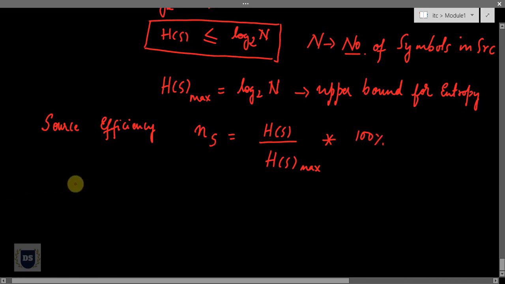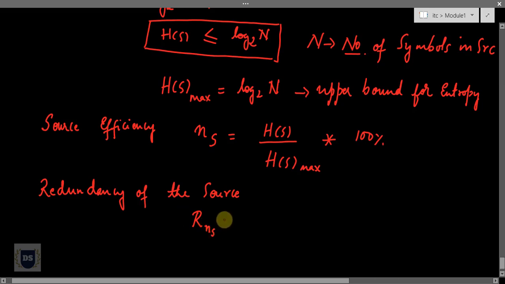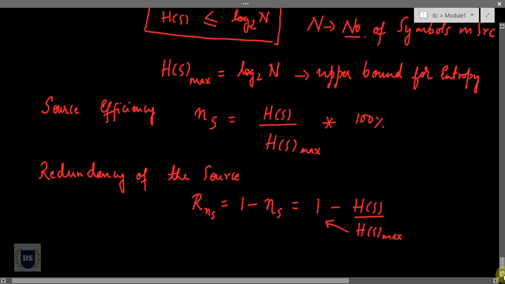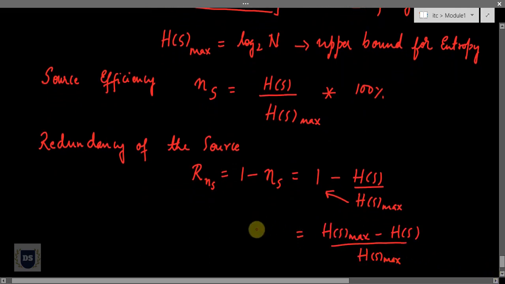In a similar way, we can define one more quantity called the redundancy of the source, mathematically given as capital R subscript s. This is in turn equal to 1 minus eta s, where eta s is the source efficiency. So if I substitute the value for source efficiency, I'll get 1 minus h of s divided by h of s max. And if I take the LCM over here, I'll have this expression. In a similar way to source efficiency, redundancy of the source is given in terms of percentage, so I'll multiply it with 100%.